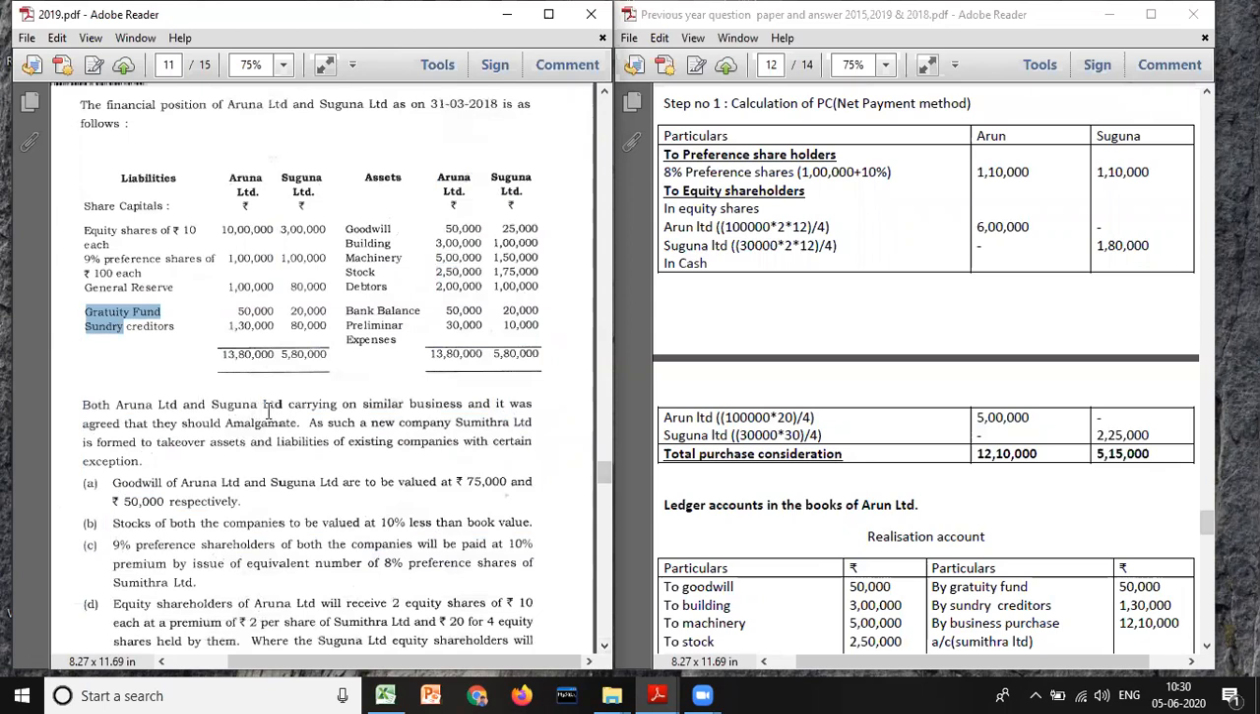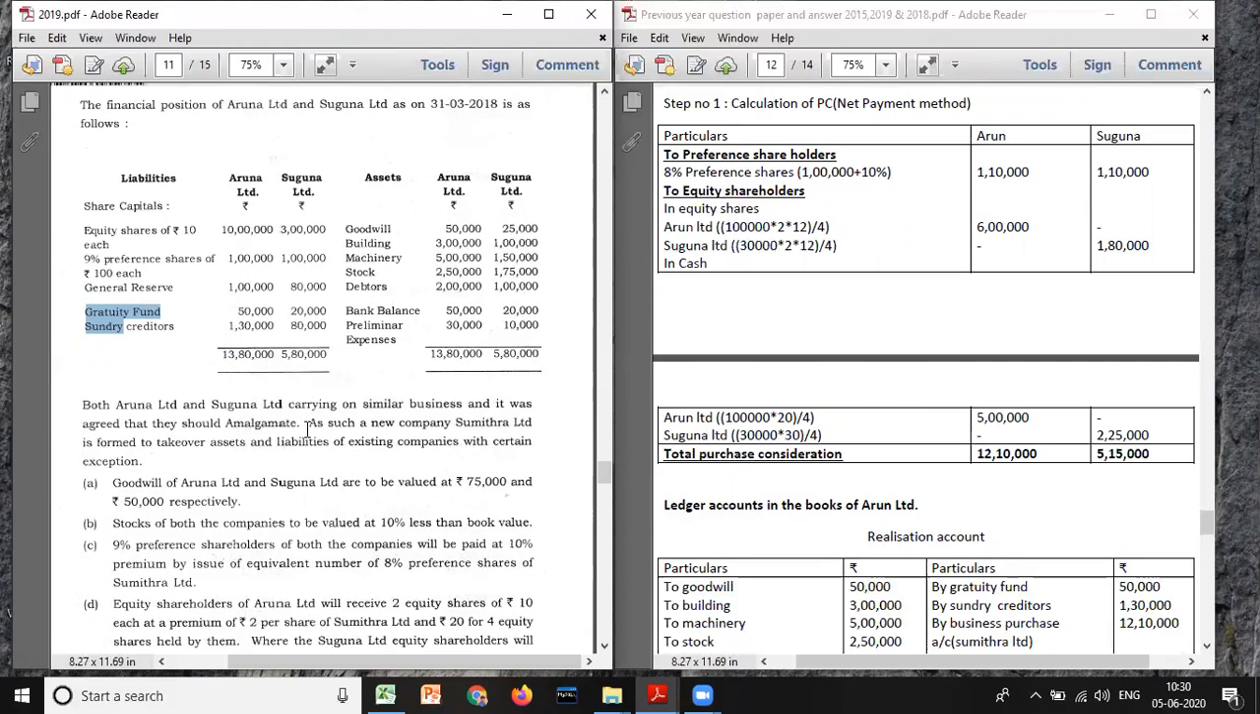But in the previous question, they gave the balance sheet of Beta, and a new company Alpha Limited purchased Beta. Here there are two companies, Aruna and Suguna Limited, carrying on similar business, and it was agreed that they should amalgamate. So these two companies will be amalgamated, and a new company Sumitra is formed. Look at here, Aruna will be closed and Suguna will also be closed, and they will form a new company called Sumitra Limited, which is formed to take over assets and liabilities of the existing companies with certain exemptions.